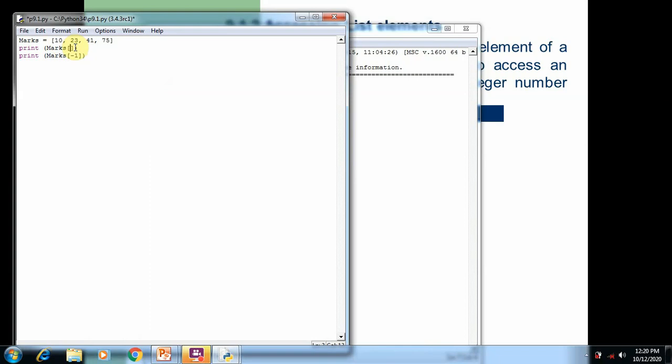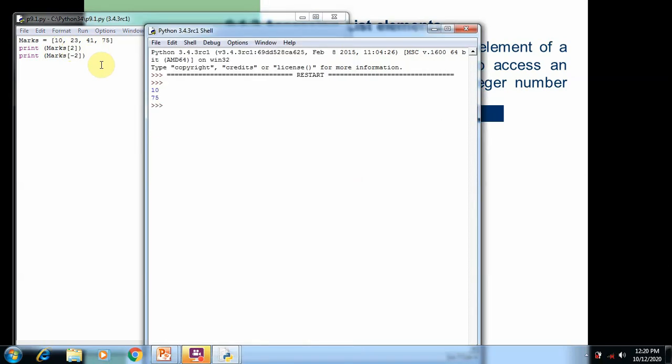Now I'm going to change the program to mass of 2 and mass of -2. Here the index number 2 refers to the third element, that is 41, and -2 refers to the second element from the end, that is also 41. So if you want to access this 41 element, you can use either the positive number 2 or the negative number -2. Now when we run the program, you can see the 41 element printed 2 times on the screen.